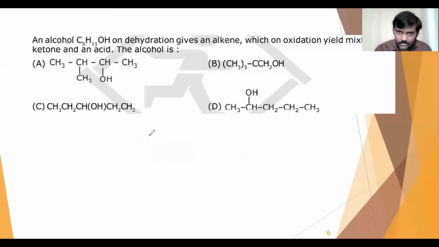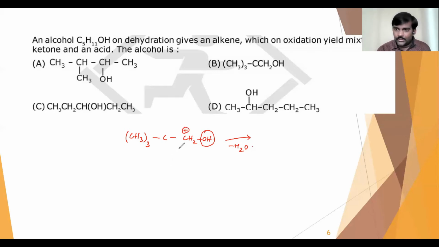So let us go with B now. In B, he said CH3 thrice, C, and here CH2OH. Now when you do the dehydration, minus H2O, the H plus ion will first attack here, so here it will lose that OH and a positive charge will come here, right?